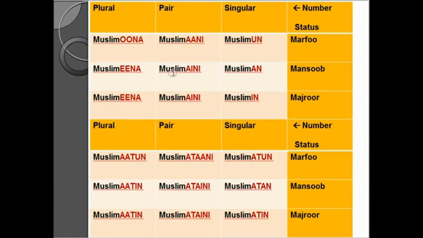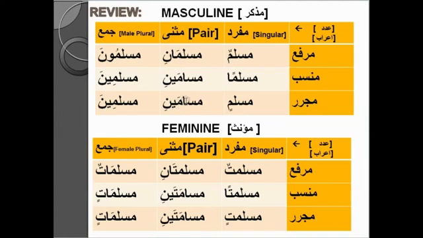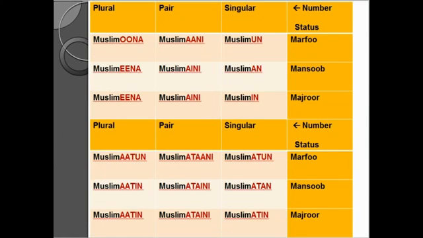If you put mushrik here, it will be the same. If you put any word here, any ism here, it will be the same generally. So that's an awesome chart, and you can use it to transform almost every ism. You will find munafikun, mushrikun, muhsinun, kafirun, everything.